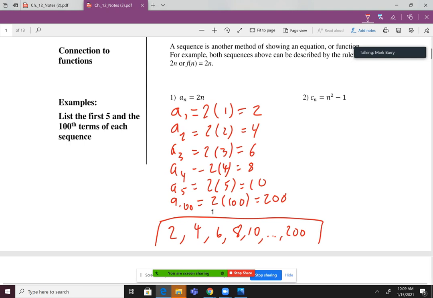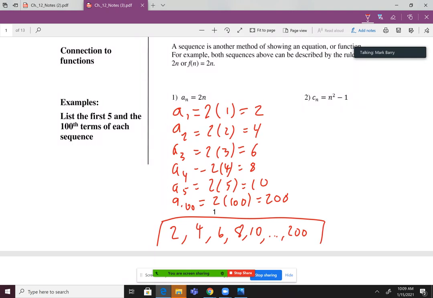Shouldn't be difficult either. You can see that they called this one c sub n. So just like for functions, usually we use f of x, but you could also use g of x or h of x. You can just call it a different letter, right? But the idea is the same. So c sub 1, 1 squared minus 1. So that's 0.